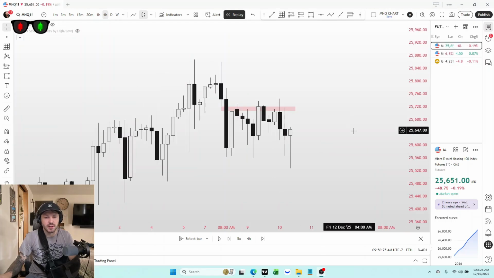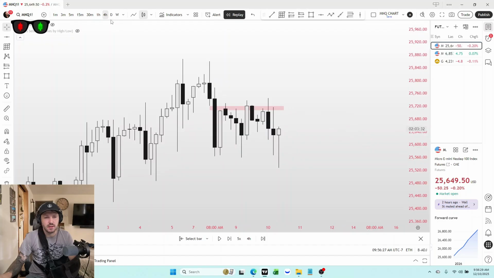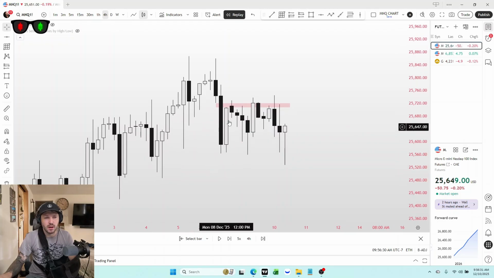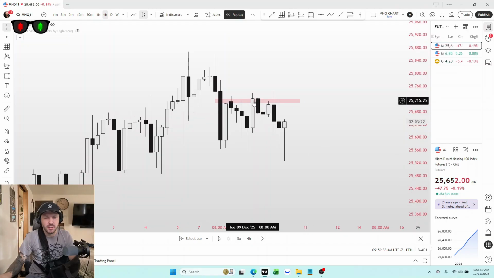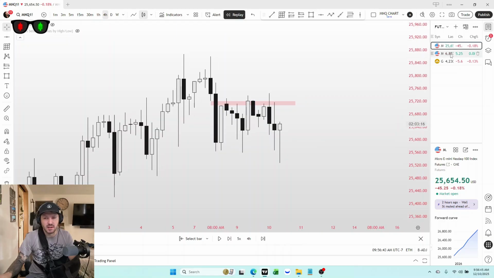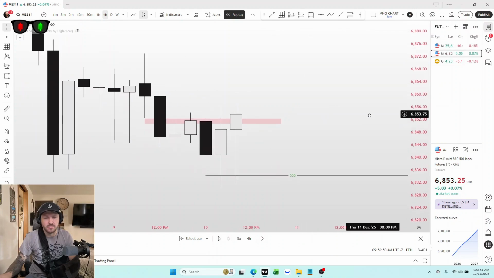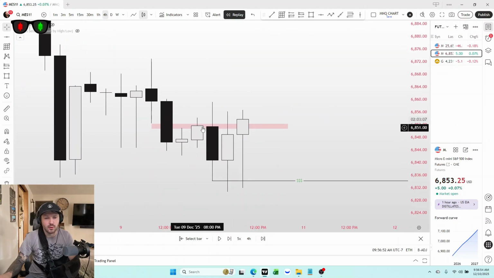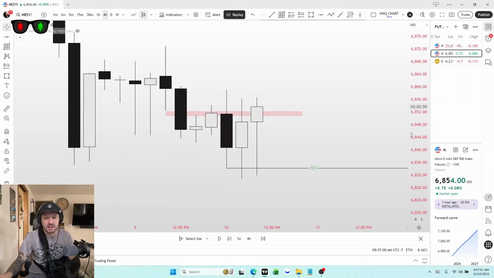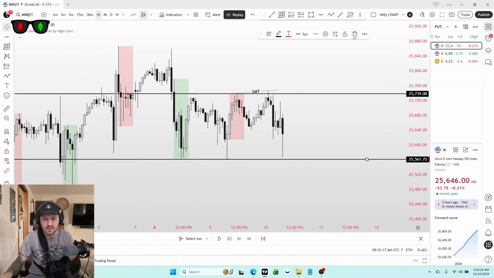As for higher time frame fair value gaps, on the 4 hour on MNQ, you can see this bearish fair value gap that was formed, and it's kind of holding price down. Every time price comes up, it rejects. So that's on MNQ, and on MES, we also have a bearish 4 hour fair value gap where price is just kind of holding it down. So I was taking that into consideration this morning as well. So yeah, that's the higher time frame.